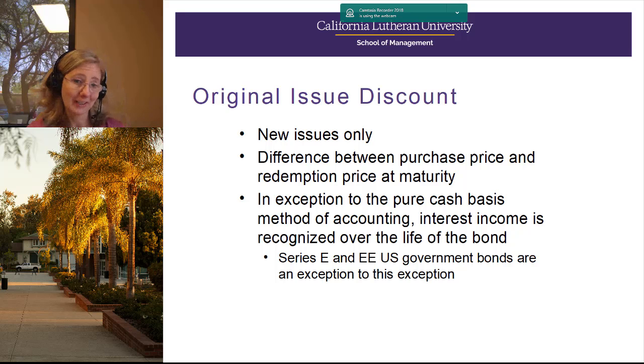One of the exceptions to the exception is Series E or EE U.S. government bonds. I think many of us have dealt with those either personally or with clients. Those are a form of zero coupon bonds. You buy a bond for $25, they become $50, and you do not have to pick that interest up in income each year.